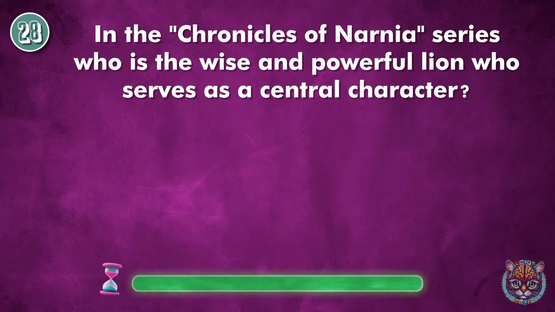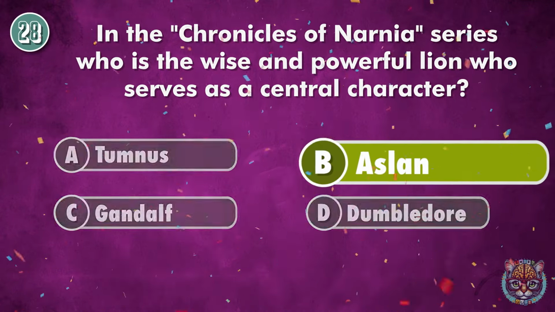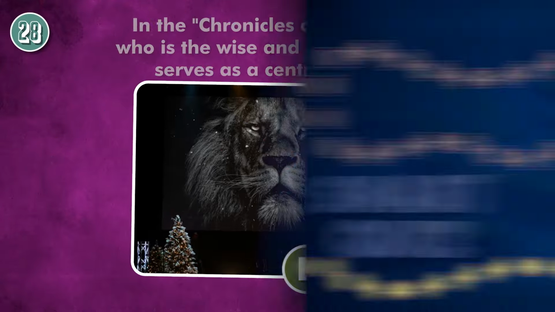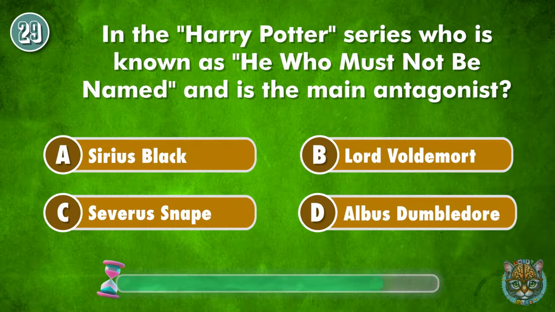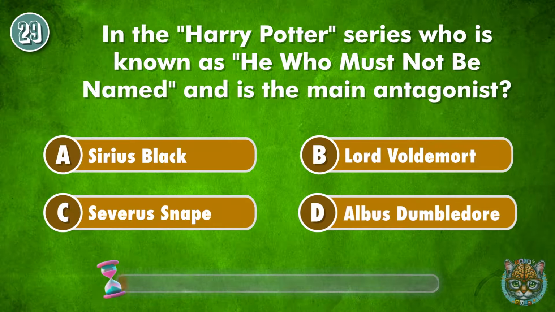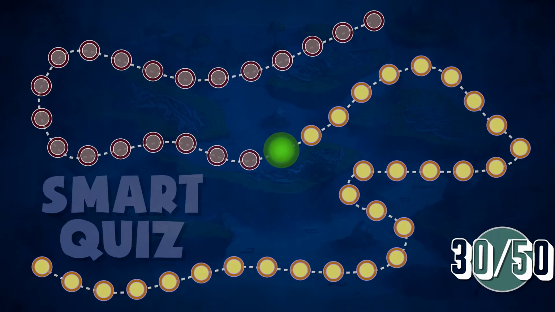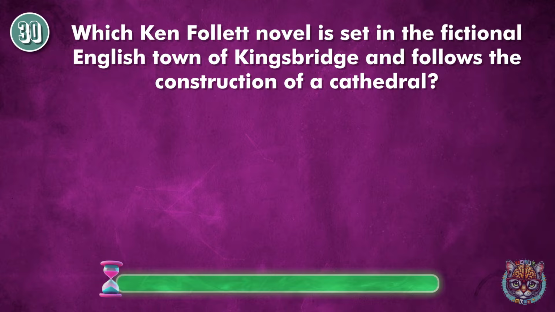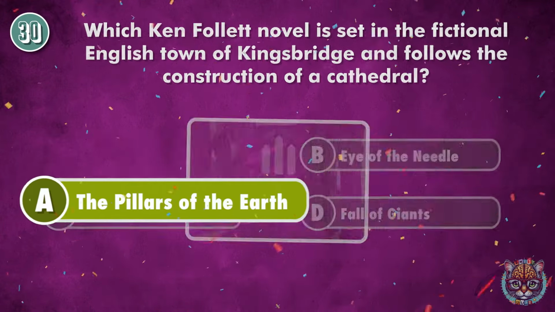In the Chronicles of Narnia series, who is the wise and powerful lion who serves as a central character? Aslan. In the Harry Potter series, who is known as He Who Must Not Be Named and is the main antagonist? Lord Voldemort. Which Ken Follett novel is set in the fictional English town of Kingsbridge and follows the construction of a cathedral? The Pillars of the Earth.